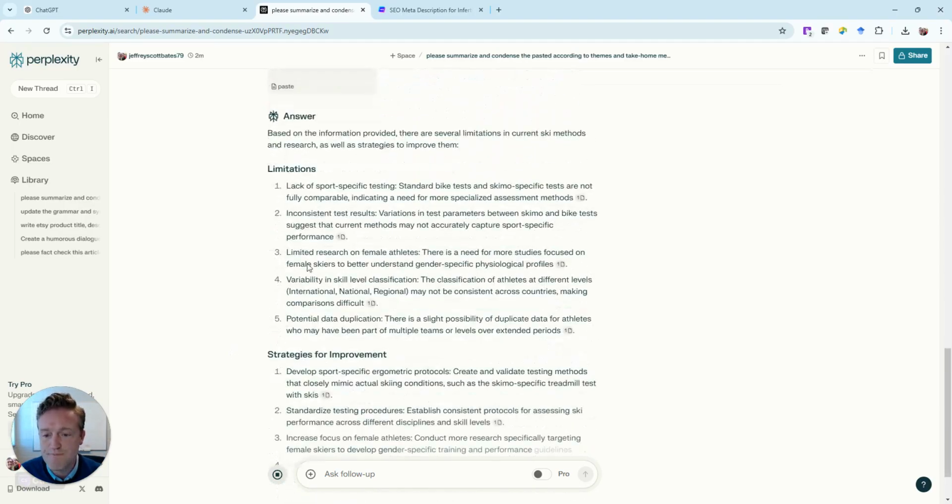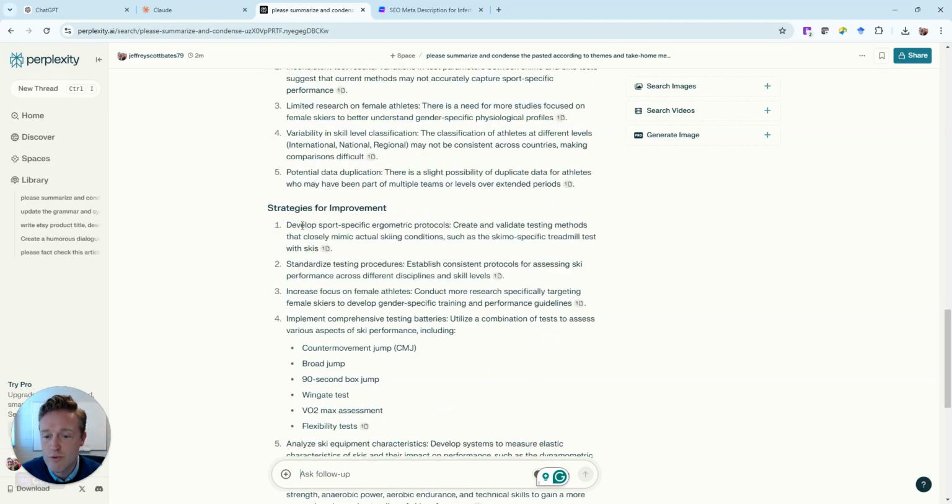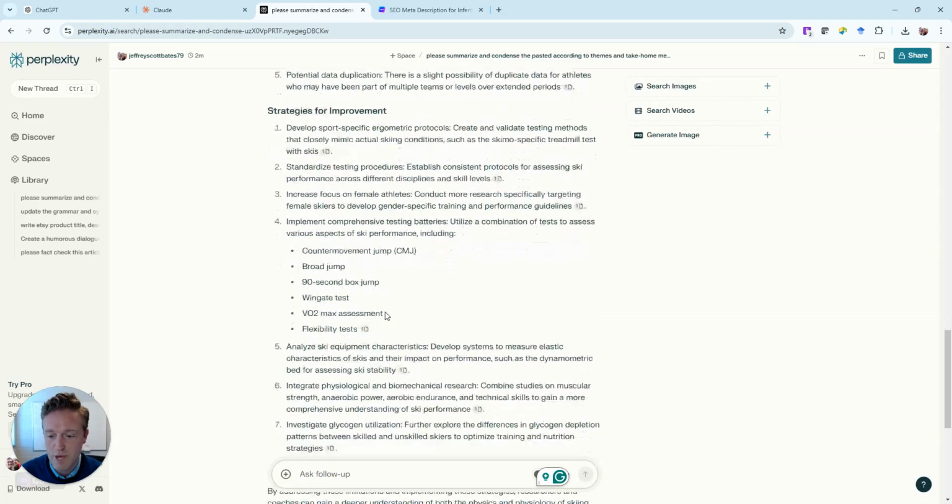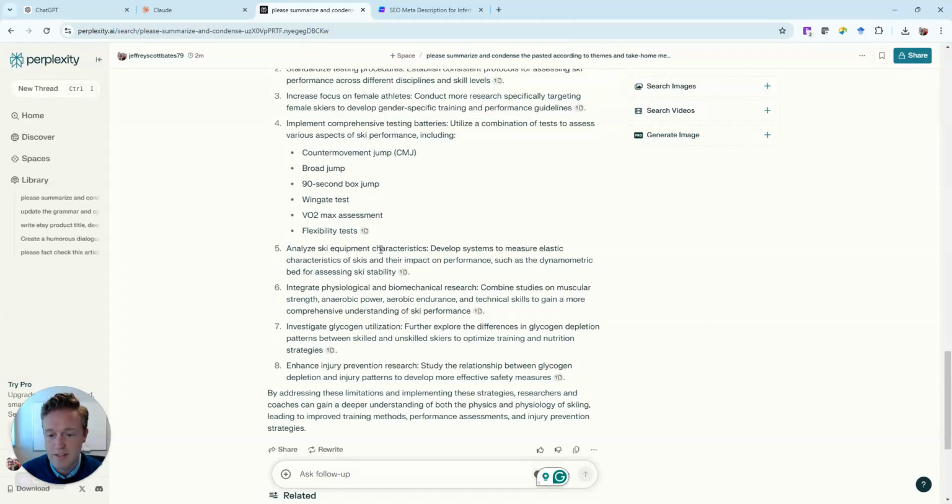So the limitations: lack of sport-specific testing, inconsistent test results, limited research on female athletes, variability in skill level classification, potential data duplication. Strategies for improvement: develop sport-specific ergometric protocols, standardized testing procedures, increase focus on female athletes, implement comprehensive testing batteries, including counter movement jump, broad jump, 90-second box jump, Wingate test, VO2 max assessment, flexibility tests, analyze ski equipment characteristics, integrate physiological and biomedical research, integrate glycogen utilization, enhance injury prevention research.